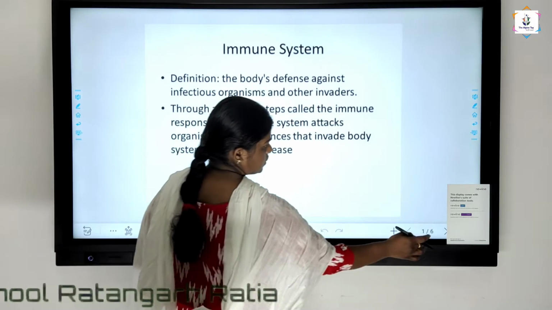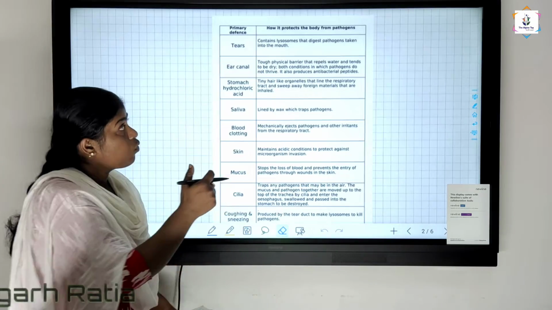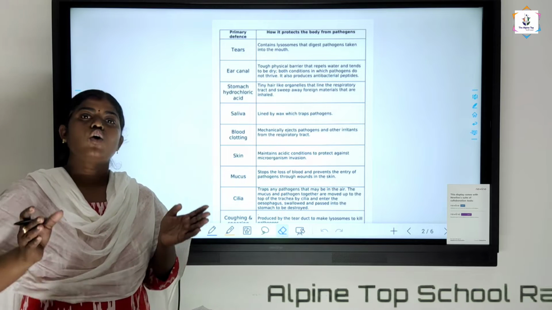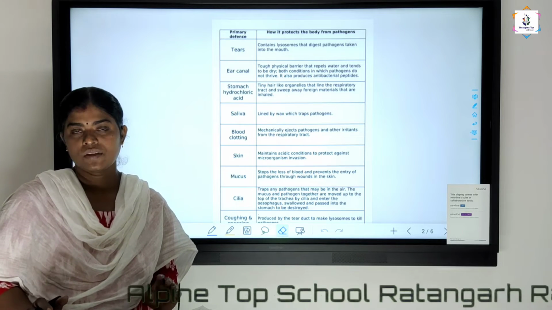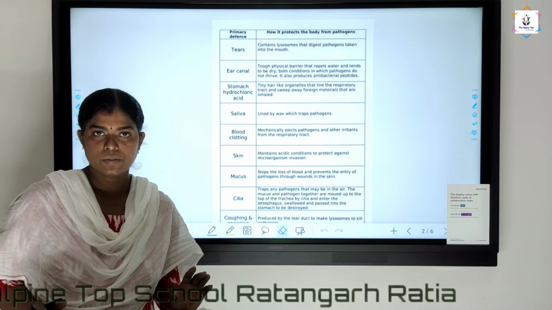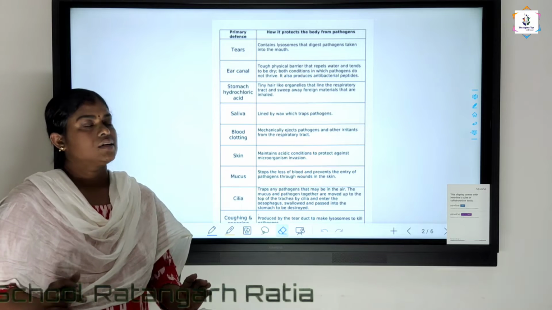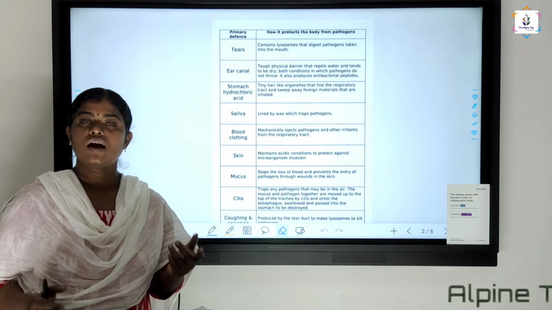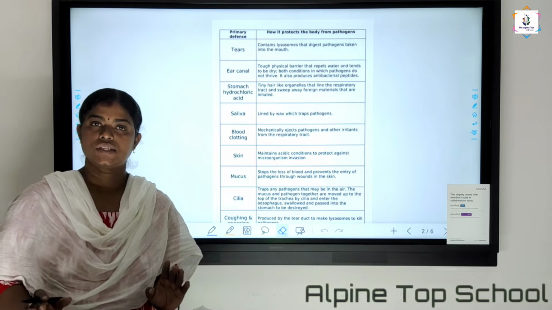So next, we have some local defense systems in our body. And what are the local defense systems? See, the major one is skin. The entire body is covered with skin.